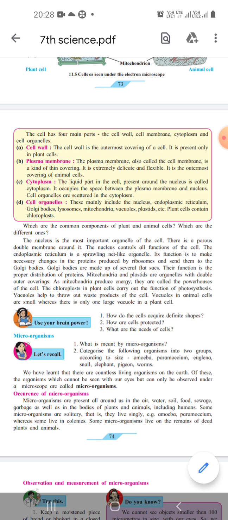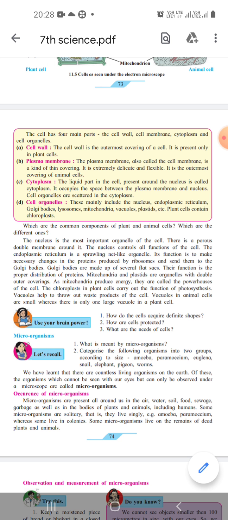We had also discussed the differences between them, the common components of plant and animal cells, and the various functions of these cell organelles which are present inside the cell.